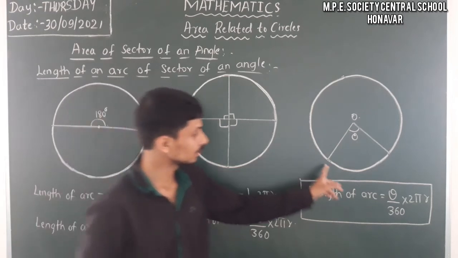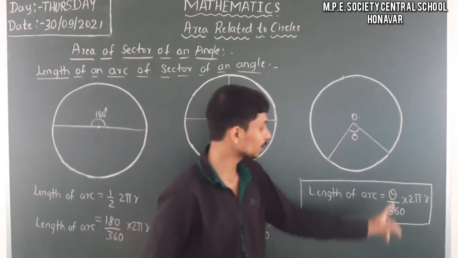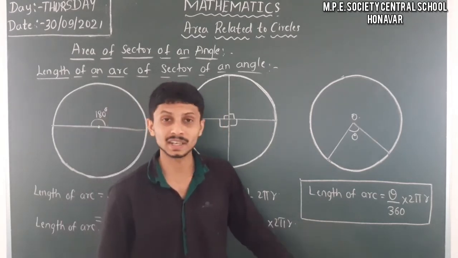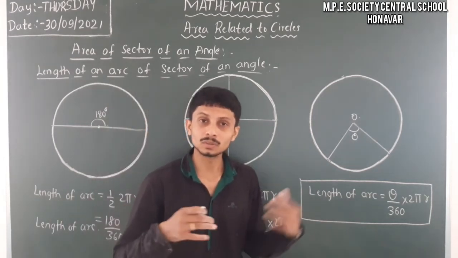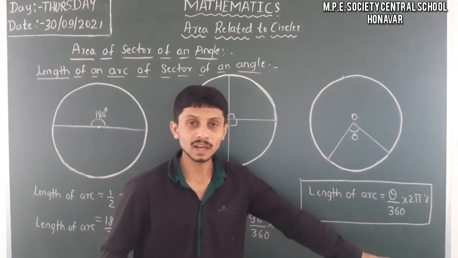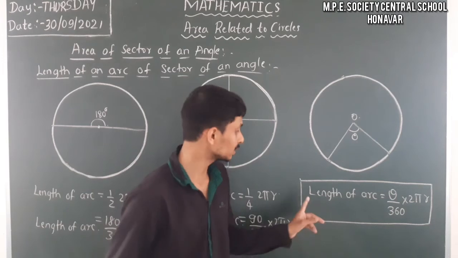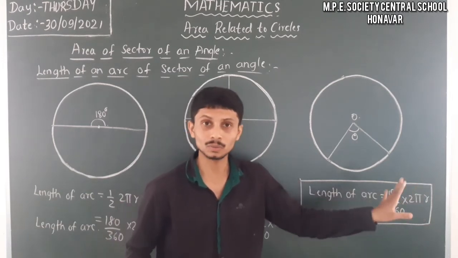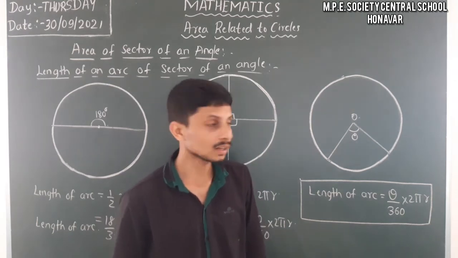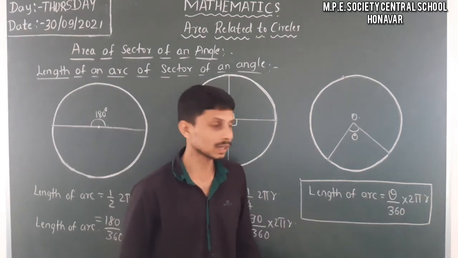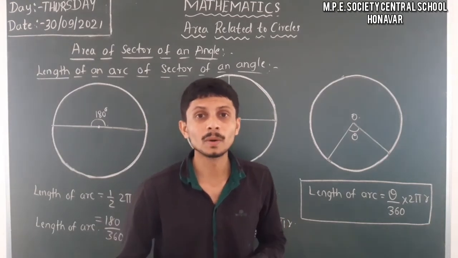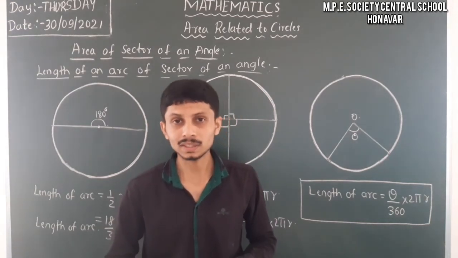When you have the sector, how can we find the length of the arc? Length of arc is equal to theta by 360 into 2 pi r. This is the formula to find the length of an arc when the angle is given. And the area of the sector is equal to theta by 360 into pi r square. Only you have to change 2 pi r into pi r square, and you get the area of the sector. Otherwise, multiplying with 2 pi r gives the length of an arc. This is the similarity and difference between those two formulas, so you can remember easily.